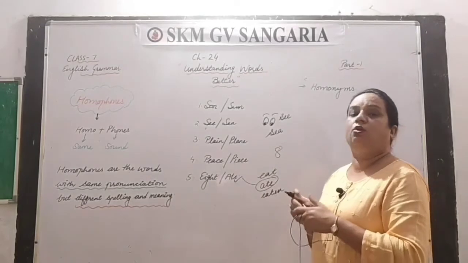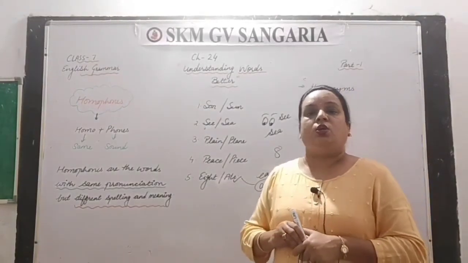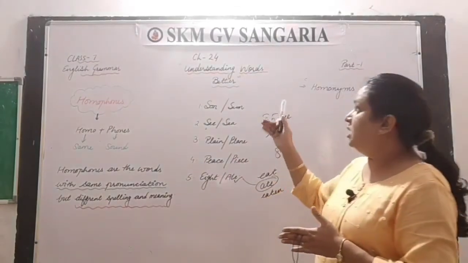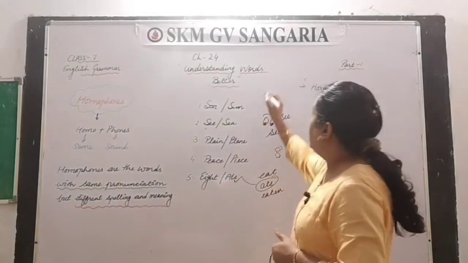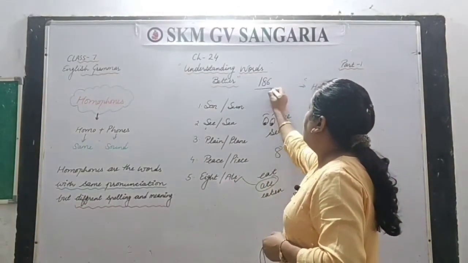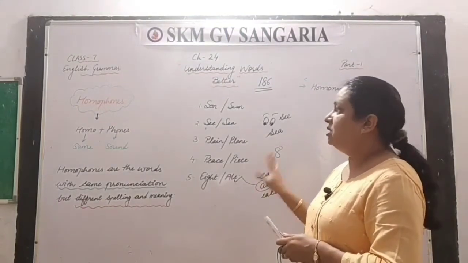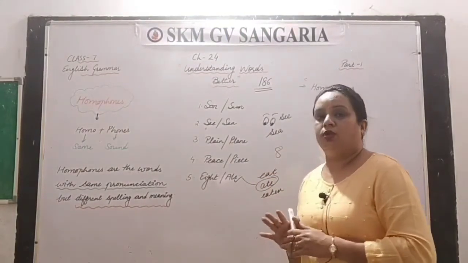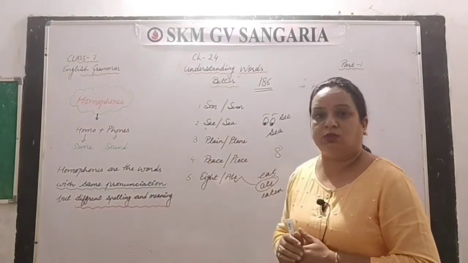So this is all about the homophones and homonyms, which you have to do in your lesson number 24, given on page number 186 of your book. Please learn these homophones and homonyms, and I have given you some work on homonyms also.